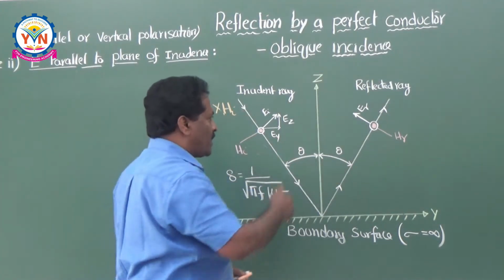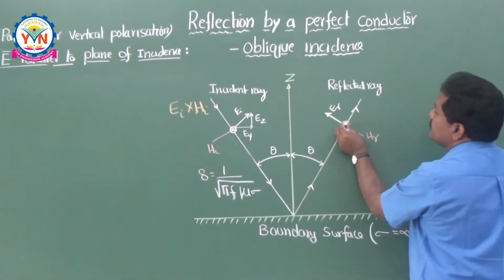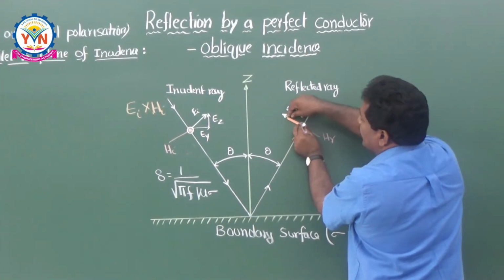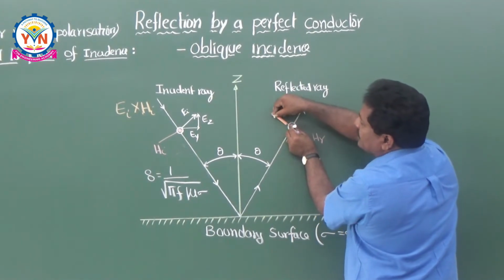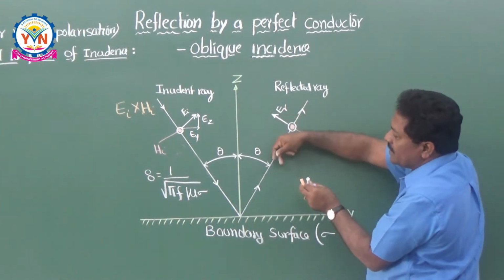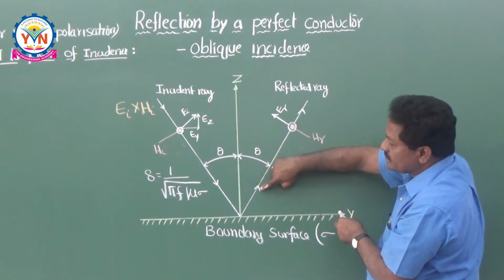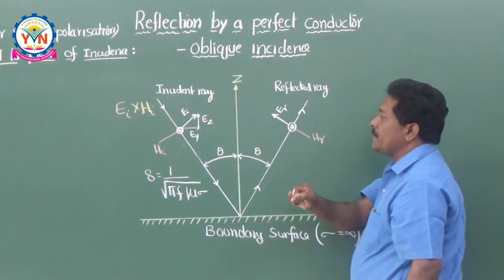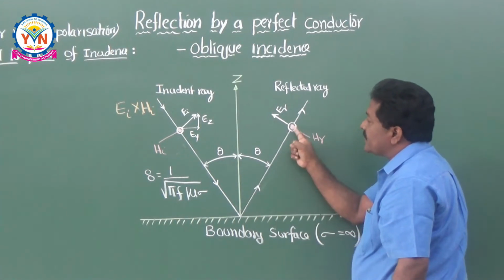Now come to this side, where this is the magnetic field and this is the electric field. The electric field is crossing this magnetic field, so it is coming like this. Whenever you rotate E cross H like this, the wave will come in this direction. So that's why the direction of this wave is reversed here.